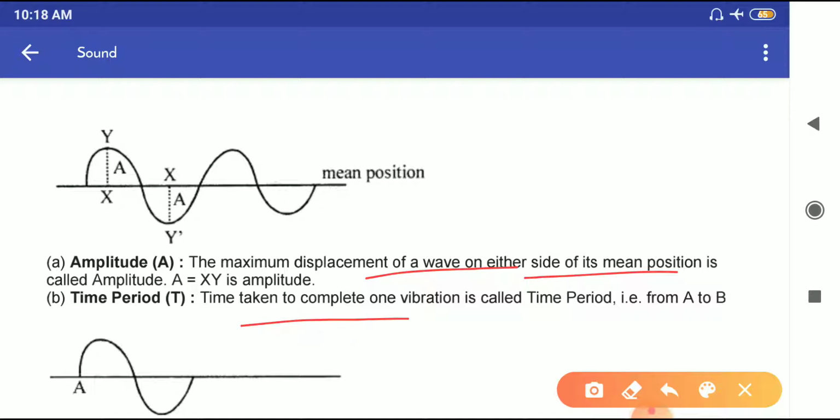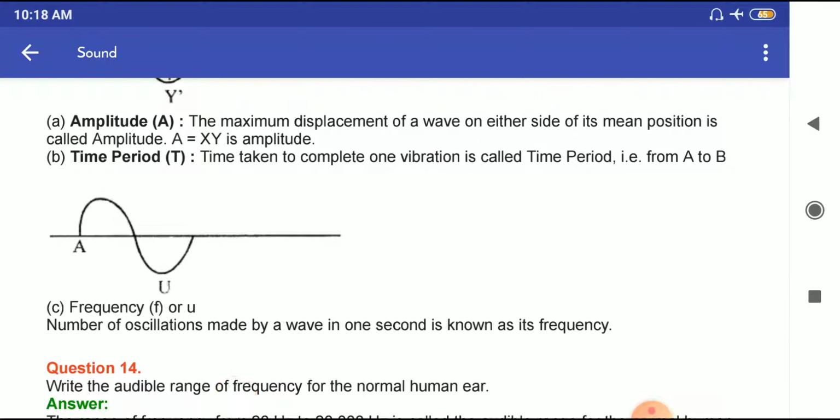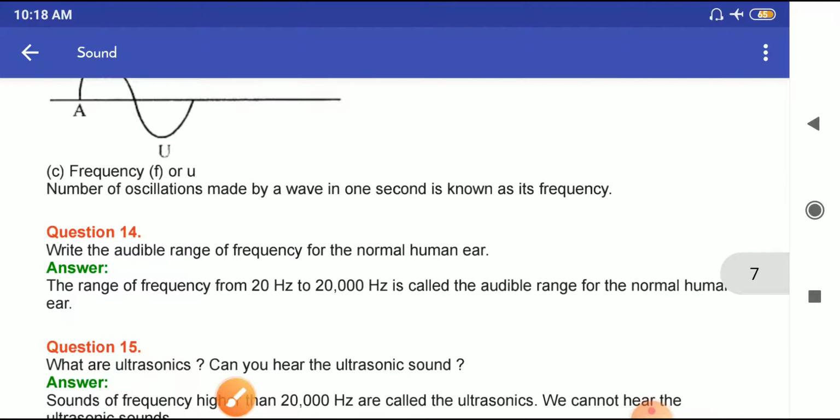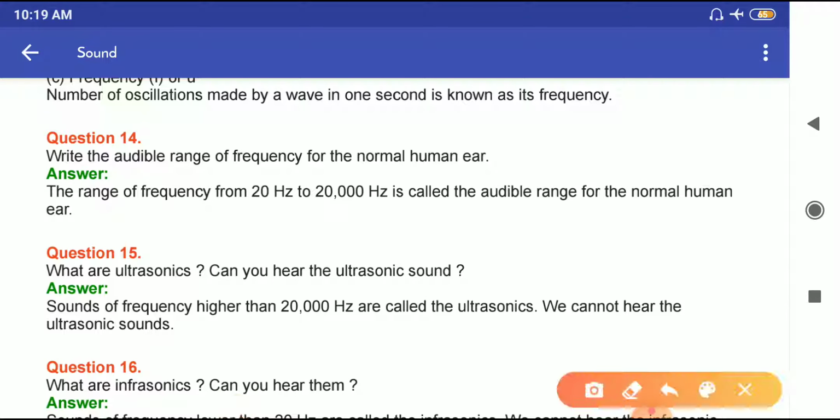The time taken to complete one vibration is called the time period. And frequency: the number of oscillations made by a wave in 1 second is known as frequency. Write the audible range of frequency for the normal human ear. So it is 20 Hz to 20,000 Hz.